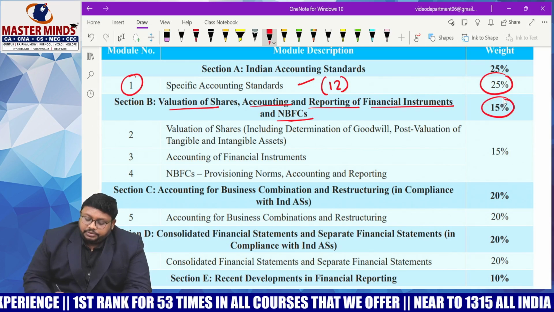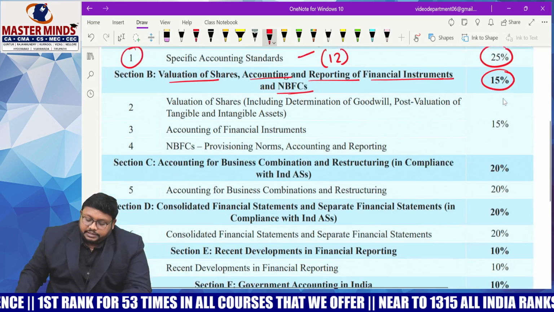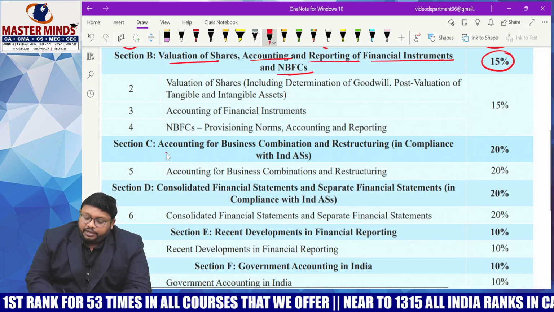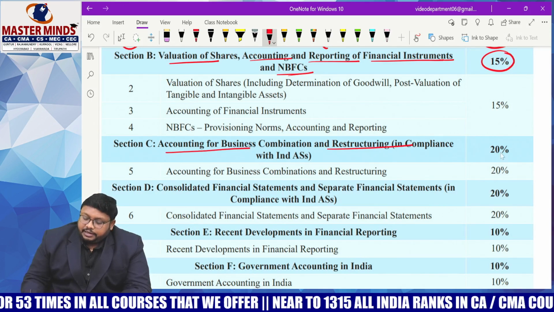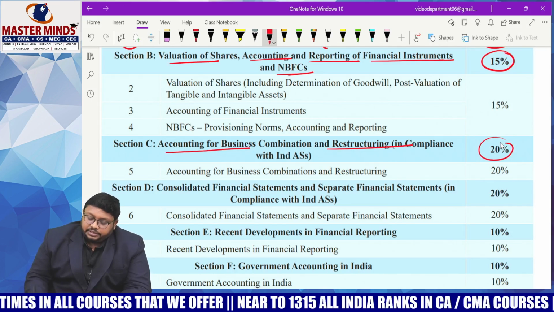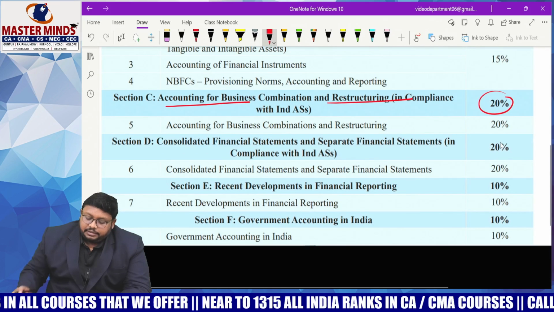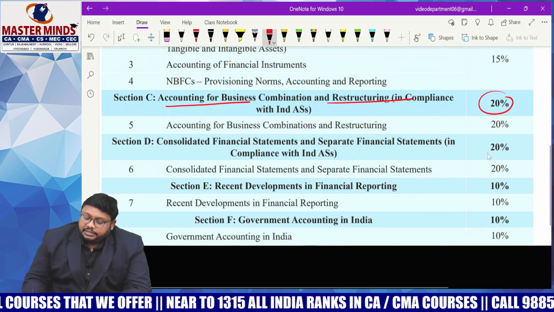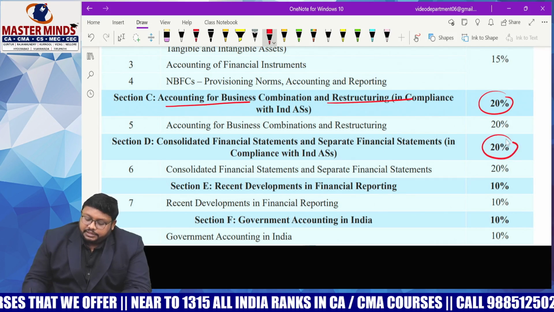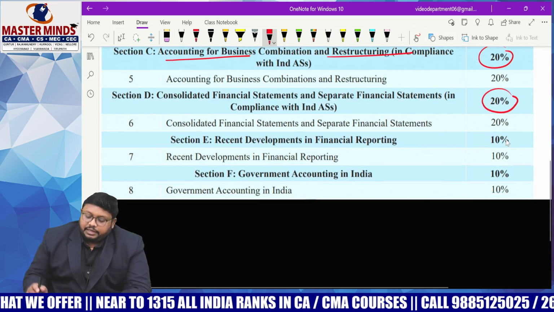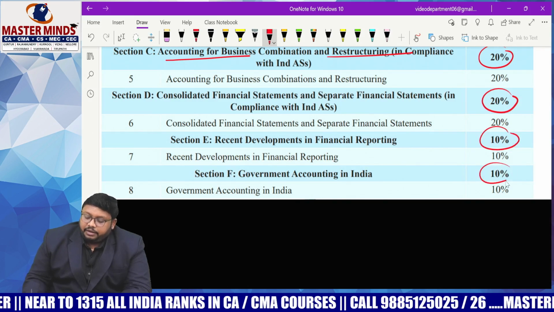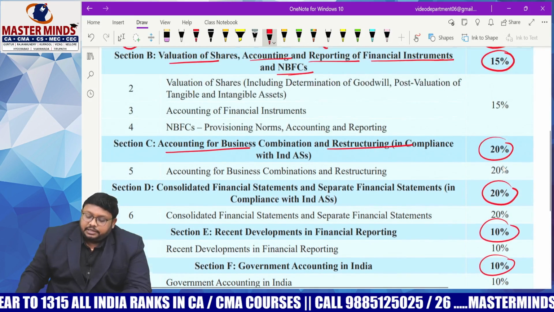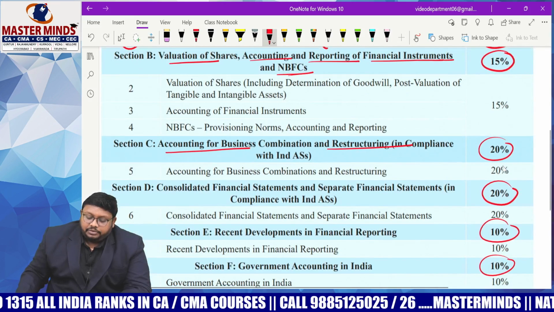And coming to the next section C, we have accounting for business combination. Ind AS 103 deals with it and it carries 20 marks, 20%. And we have the next section, consolidated financial statements, that is 20%. And coming to the next section, recent developments in financial reporting and government accounting, 10% and 10%. Total 100% of marks will come out of it.